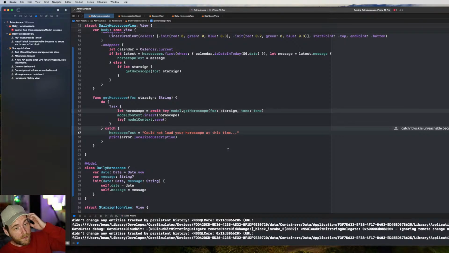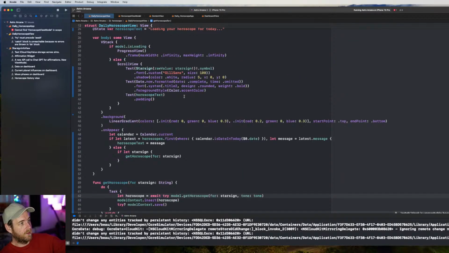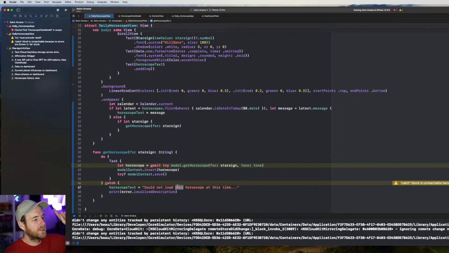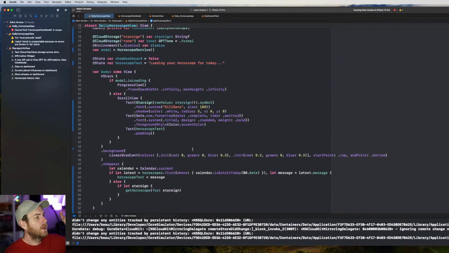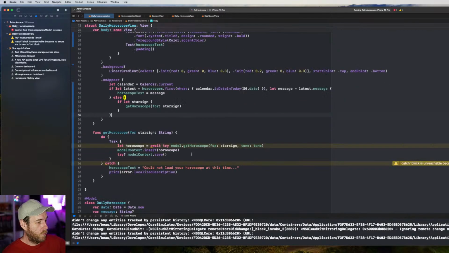And the other great thing with this is, what if you get this message? So it fails, we hit this catch block, we say could not load your horoscope at this time. If the user restarts their app and comes back to the page, it will try to do another load. The reason is because we haven't stored this into the store.